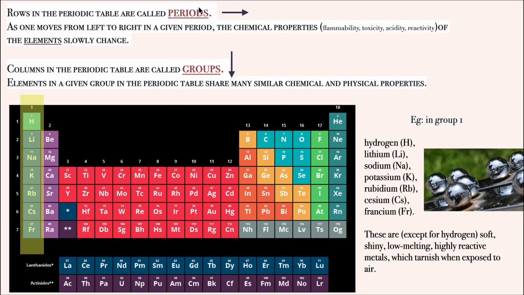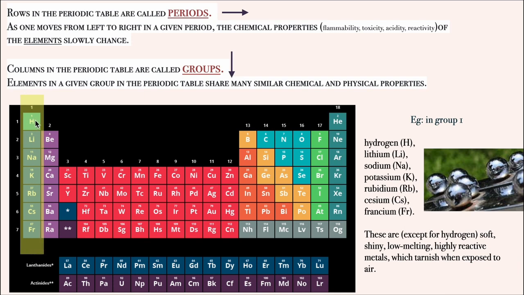In periods, the physical and chemical properties are going to change, whereas in groups like these, the physical and chemical properties are going to remain the same. Here we have an example of group 1. So if you can see, it's marked here, group 1. All these are in group 1, this column.